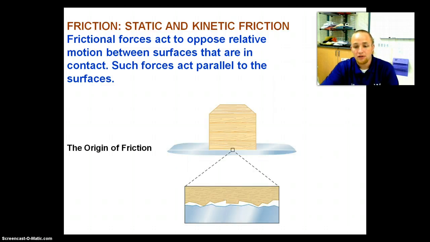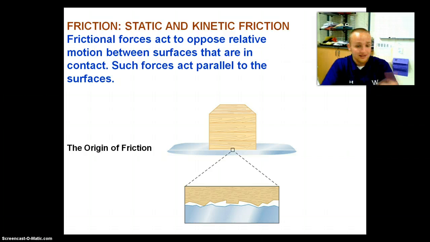So friction originates through these microscopic imperfections along or between two surfaces, right? This ice may look very smooth, but if you get down to a microscopic level, there are very, very tiny imperfections. This imperfection between the two surfaces is going to cause this friction reaction.